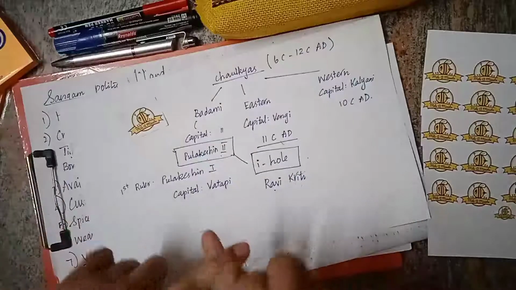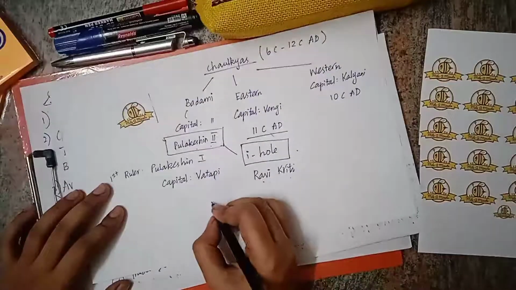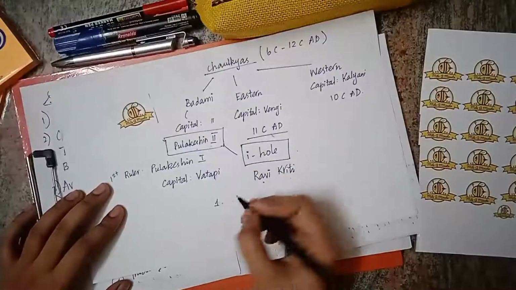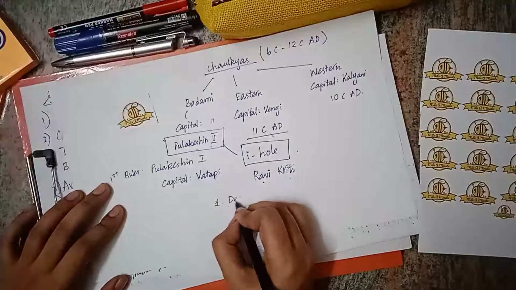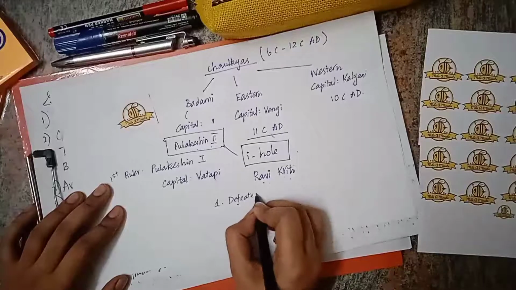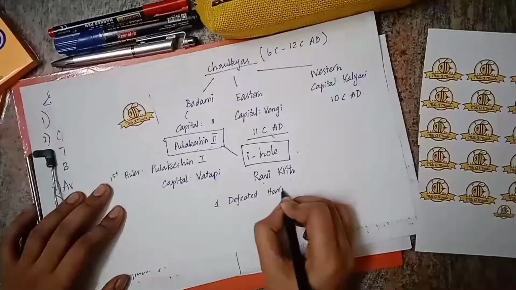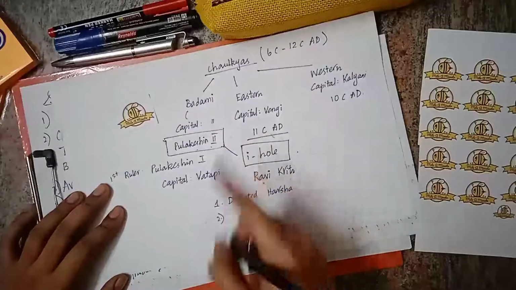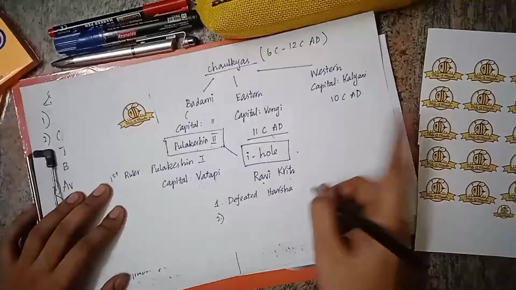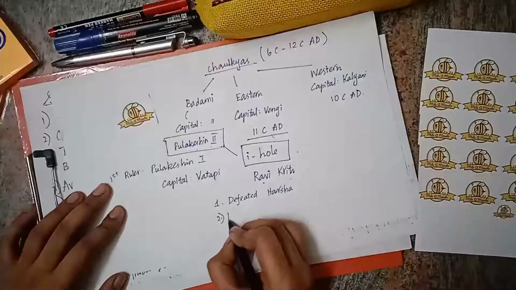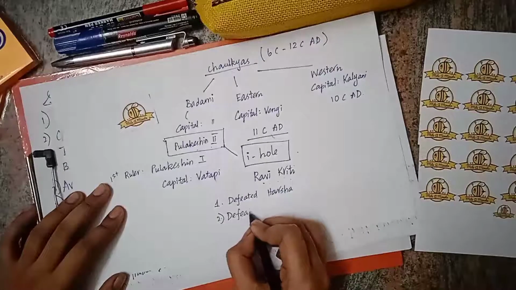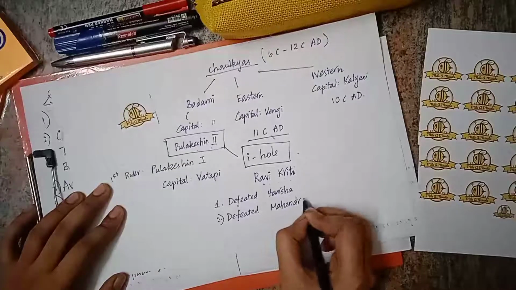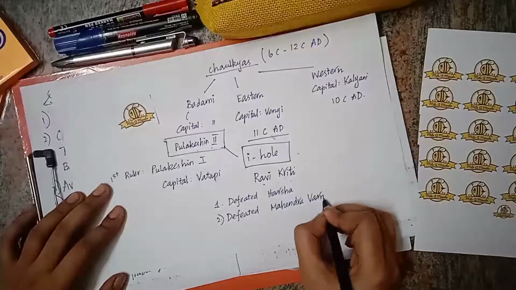Pulakeshin II defeated Harsha. Pulakeshin also defeated Mahendravarman I, who is in the Pallavas.